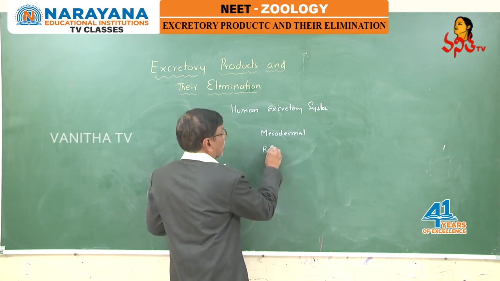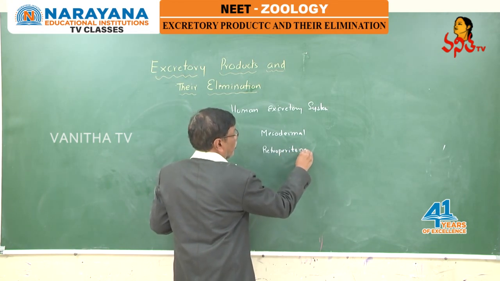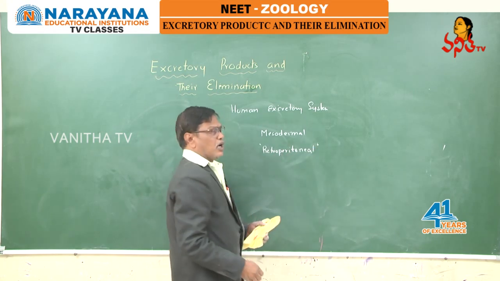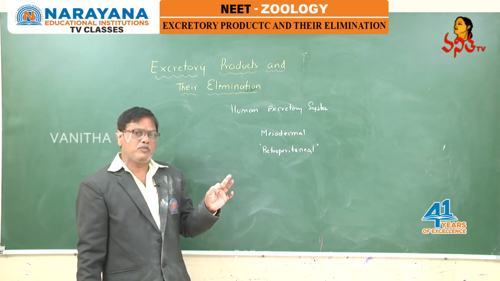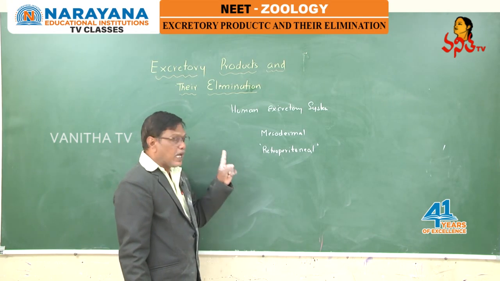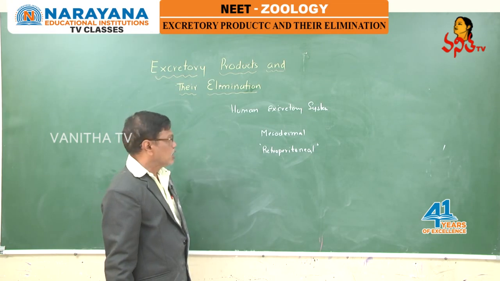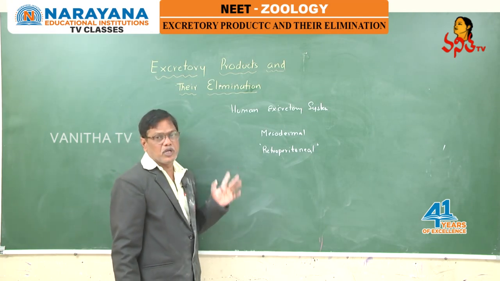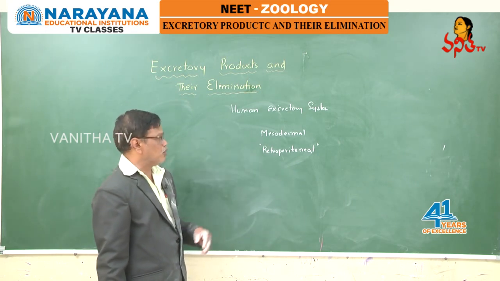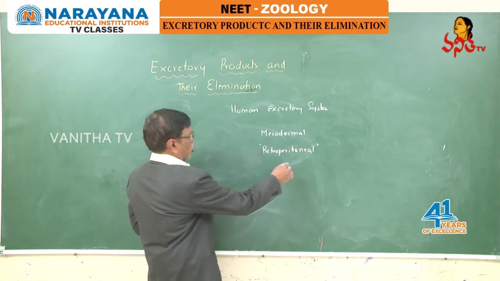They are retroperitoneal. Already I told you, in all organisms the excretory system is mesodermal in origin. Excretory organs are derived from mesoderm, except what? Nephridia of annelids. They are ectodermal. Kidneys are dark reddish colored structures, mesodermal in origin. They are retroperitoneal. What do you mean by retroperitoneal?